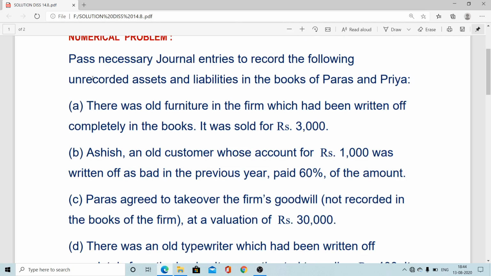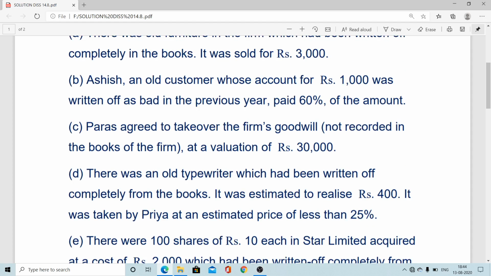So let me repeat once here. Journal entry: this one, old furniture, is now sold, so inflow of cash, bank account debit to realization. Second one, an old customer, already written off as bad debt, now 60% of that amount is recovered. If you calculate 60%, 600 is coming, another inflow. So again it is cash or bank account debit to realization. Now another: goodwill, an intangible asset, is taken over by a particular partner, that is Paras, so it is an asset taken over. So Paras capital account debit to realization, and this is the agreed value.